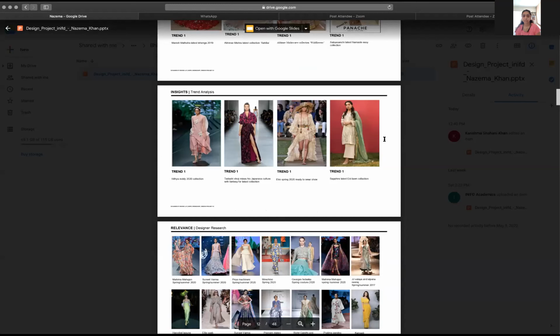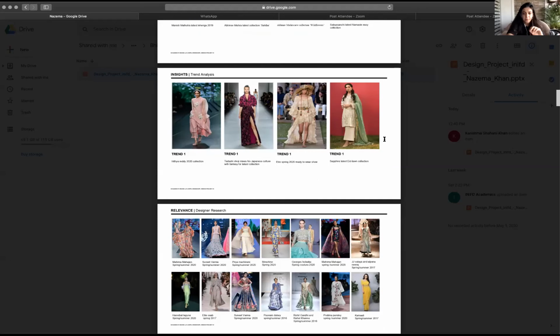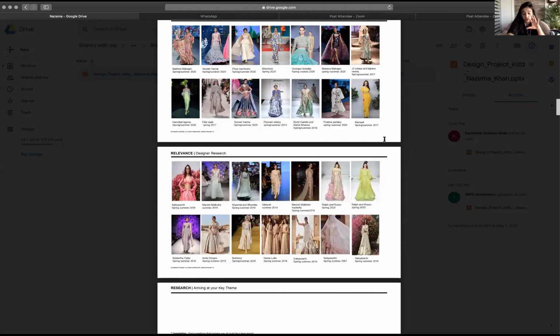Okay? In designer research, that's fine. You've written names of designers and seasons, and that works really well. And we obviously know that the kind of positioning you're looking at is going to be slightly more Indian in aesthetic, which is fine, no problem. Then you've come to your second keywords, which is basically that you focus on the Mughal era.